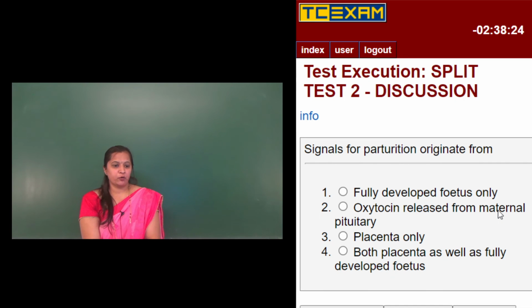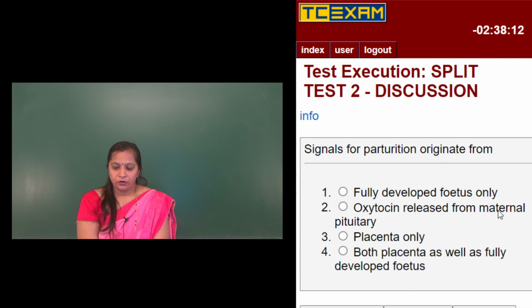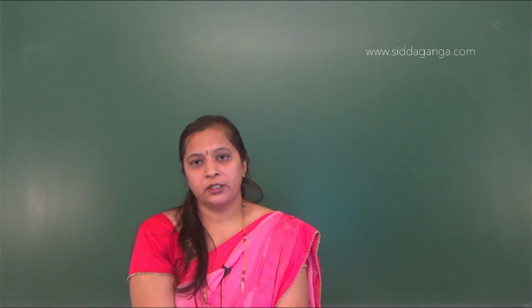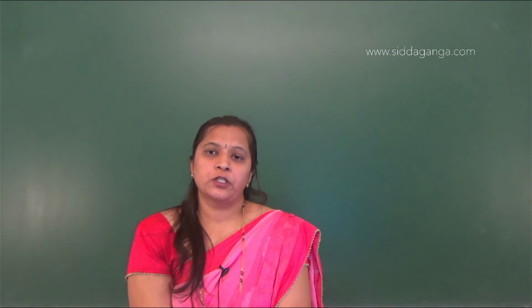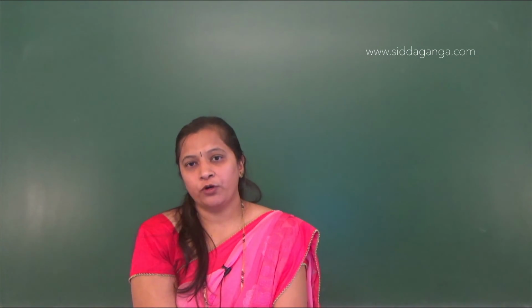Signals for parturition originate from. First option, fully developed fetus only. Second option, oxytocin released from the maternal pituitary. Third option, placenta only. Fourth option, both placenta as well as fully developed fetus. So, what is the meaning of parturition? Parturition is the process of expulsion of the fully developed fetus out of the mother's womb.